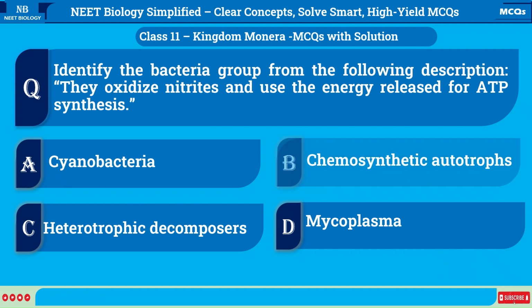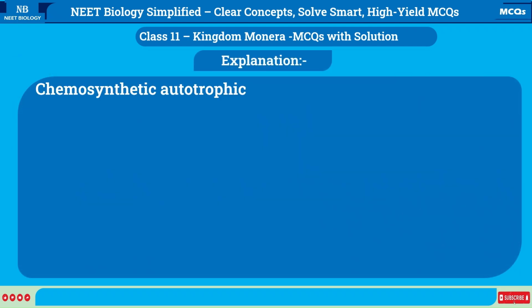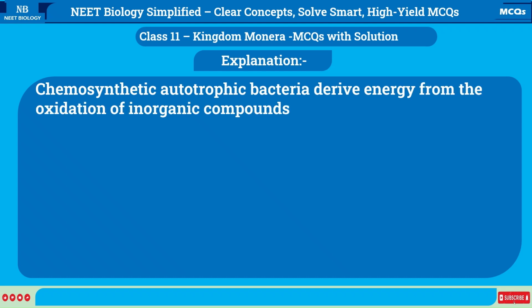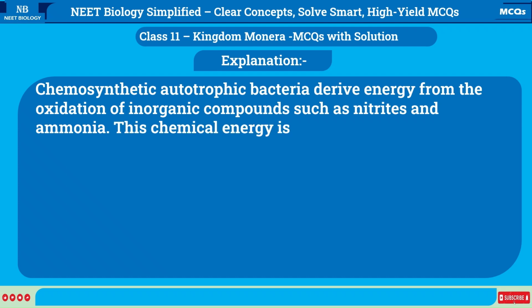Correct answer is B. Chemosynthetic autotrophs. Explanation: chemosynthetic autotrophic bacteria derive energy from the oxidation of inorganic compounds such as nitrites and ammonia. This chemical energy is used for synthesizing ATP.